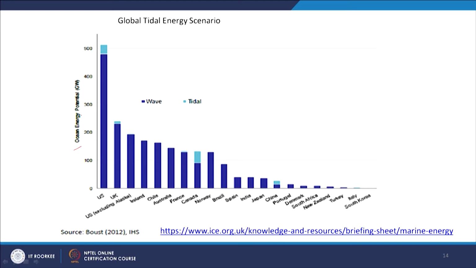Now, we will see the global tidal energy scenario. Different countries and their ocean energy production, tidal energy production capacity, is given in gigawatts. So, you see the US at the top; this color is for tide and this is for wave. Then the UK, and here in India, we have wave energy, we do not have any tidal energy yet. So, these are the other countries where tidal energy or sea energy is being used. The energy from the sea is converted to electricity.